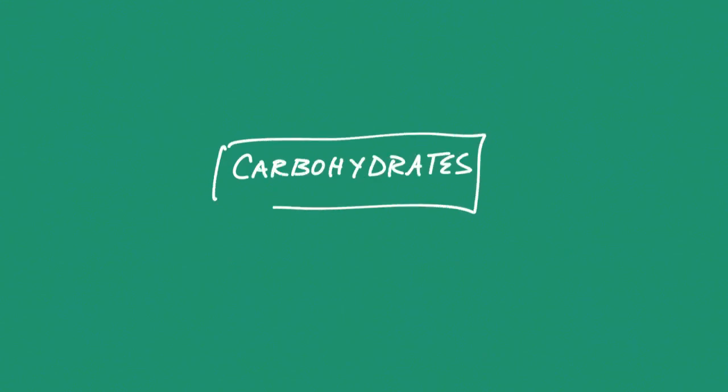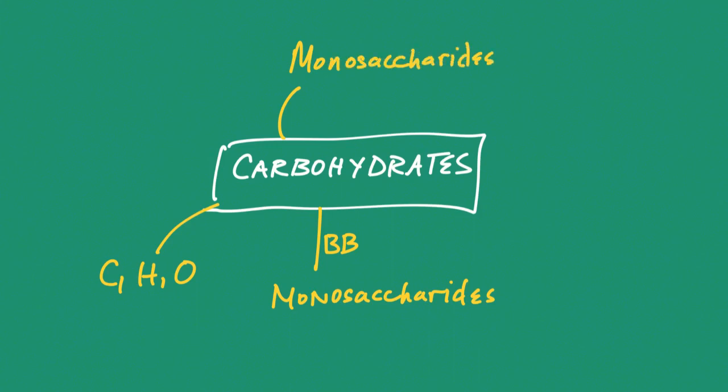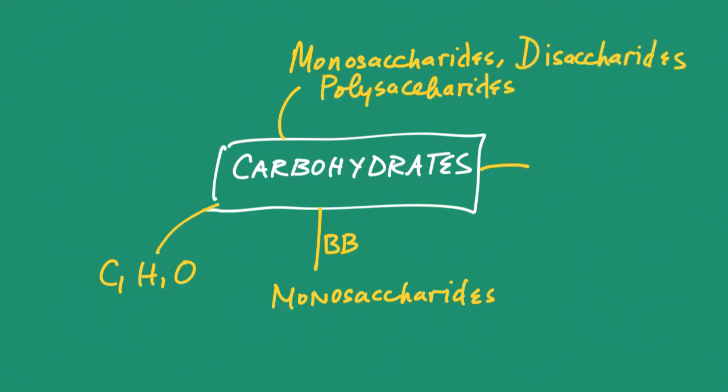Let's recap what we have learned. Carbohydrates are made up of the elements carbon, hydrogen, and oxygen. The building blocks of carbohydrates are monosaccharides. The 3 classes of carbohydrates are monosaccharides, disaccharides, and polysaccharides. The main function of carbohydrates is to provide energy.